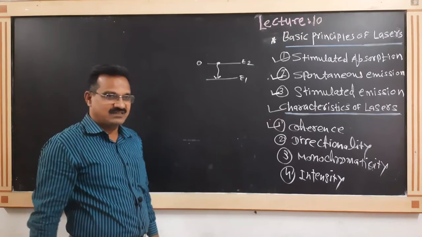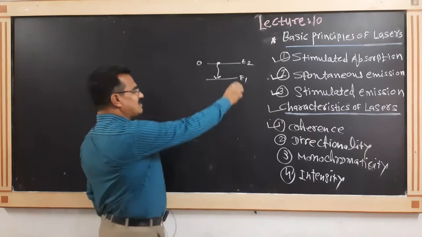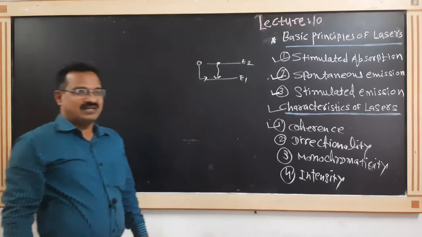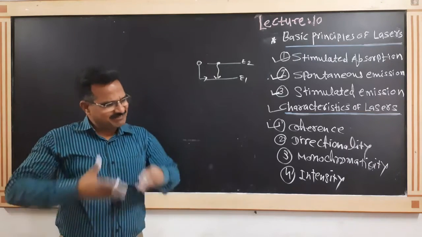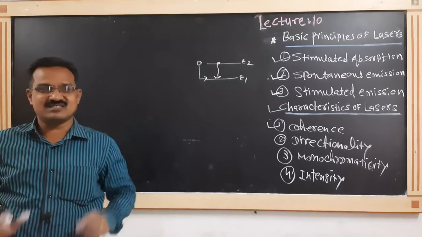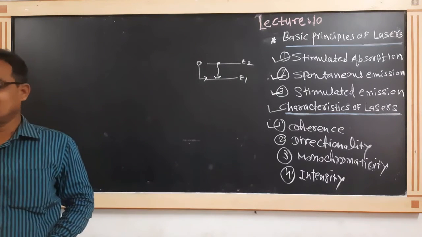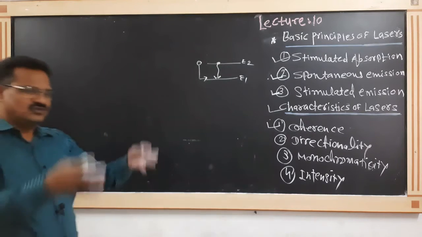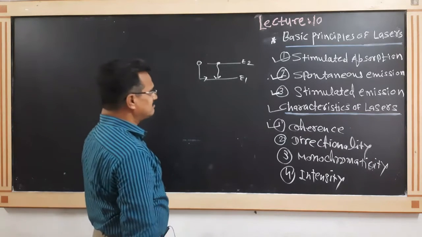That's why, for an ordinary source, light travels in all directions and contains different colors. Out of phase is a situation we are all familiar with.